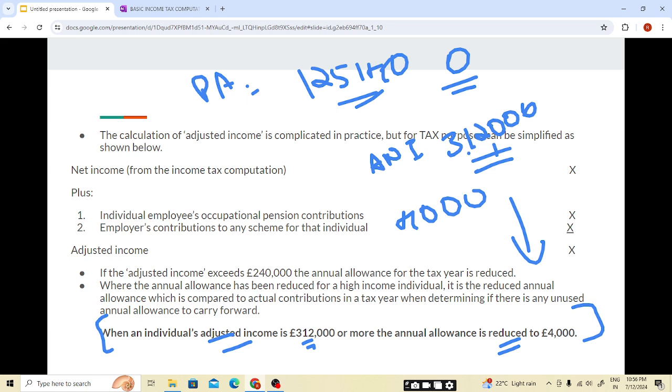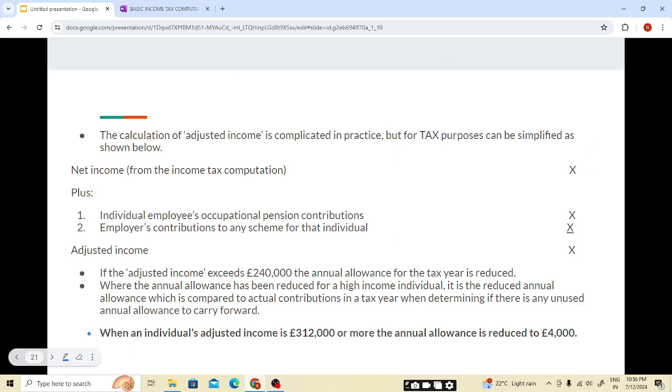Or if your AI, adjusted income, in case of annual allowance is more than this, only 4,000 annual allowance will be available. Now let's do a question so that we have a good understanding. The annual allowance is the same as the personal allowance reduction, but there it was ANI, here it is AI. AI means adjusted income. How will we calculate adjusted income? Net income plus individual employees' occupational pension contributions plus employer's contribution to any scheme for that individual.